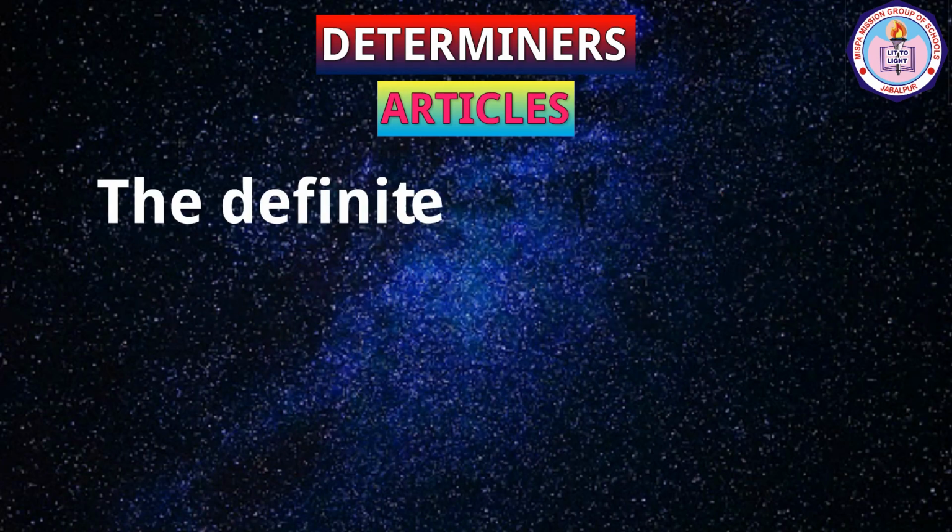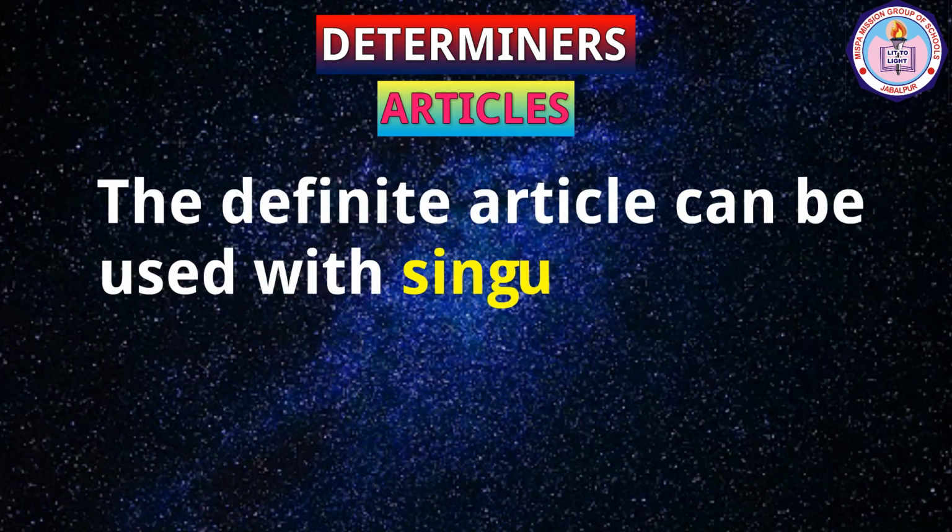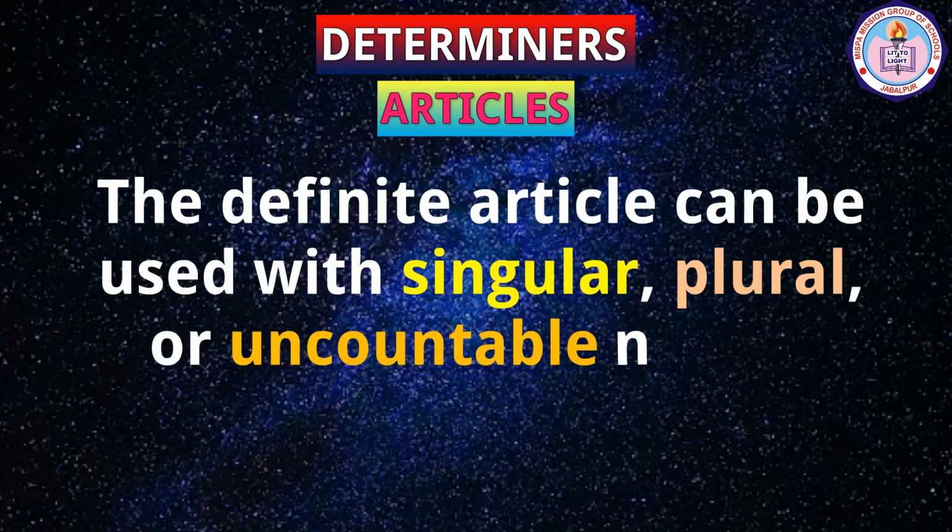The definite article can be used with singular, plural, or uncountable nouns.